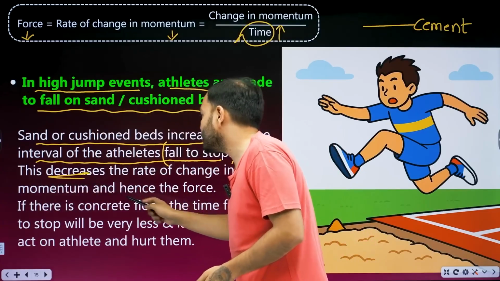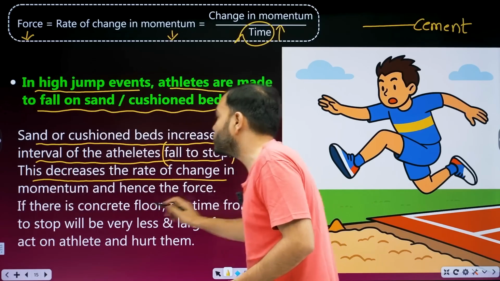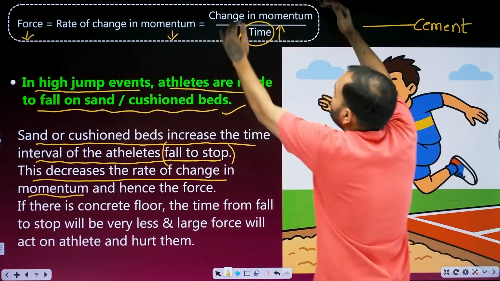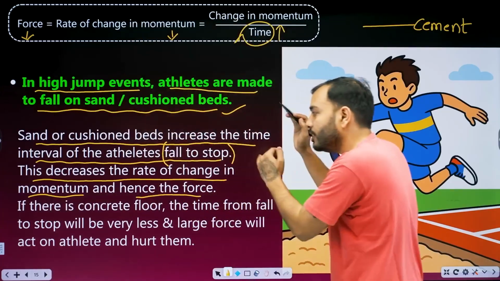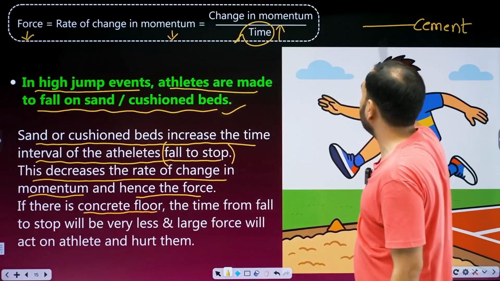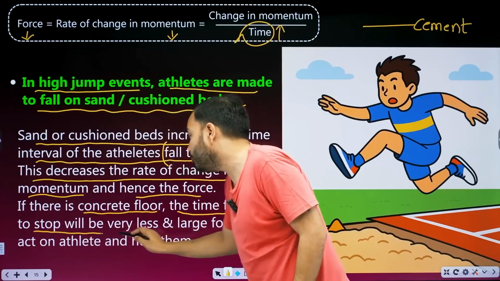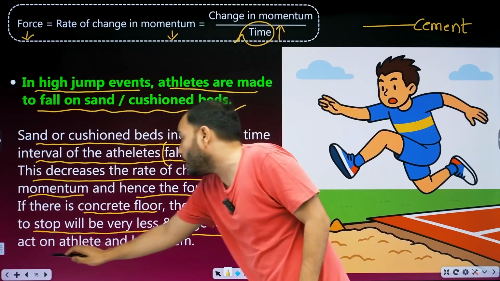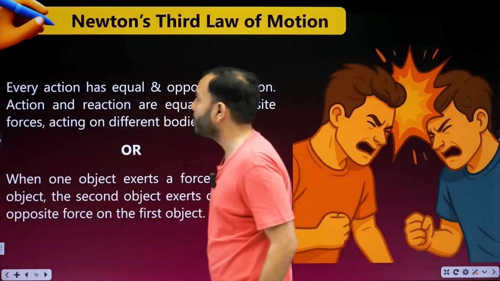This decreases the rate of change in momentum. What happened? The time interval is increased. This fraction is less, the rate of change in momentum is less, and hence the force is also less. If there is a concrete floor, imagine a cement floor, the time from fall to stop will be very little. In very little time it would stop, and a large force will act on the athlete and hurt them. They will be injured. Did you get it?